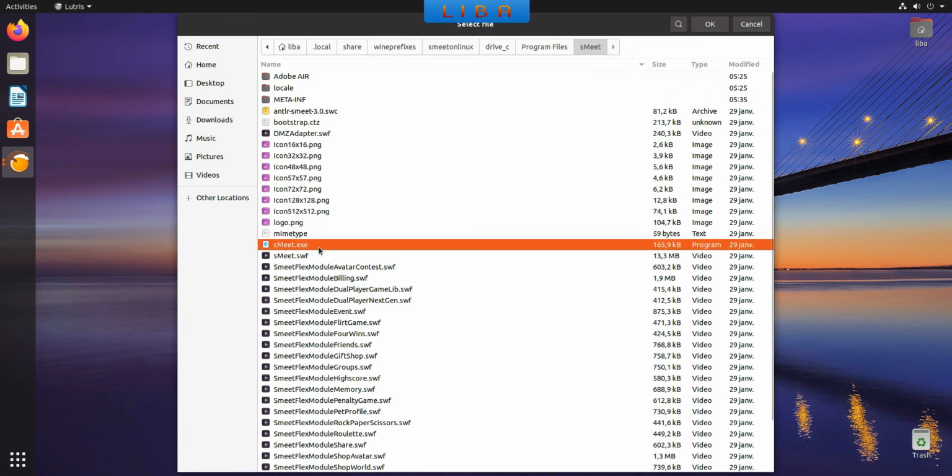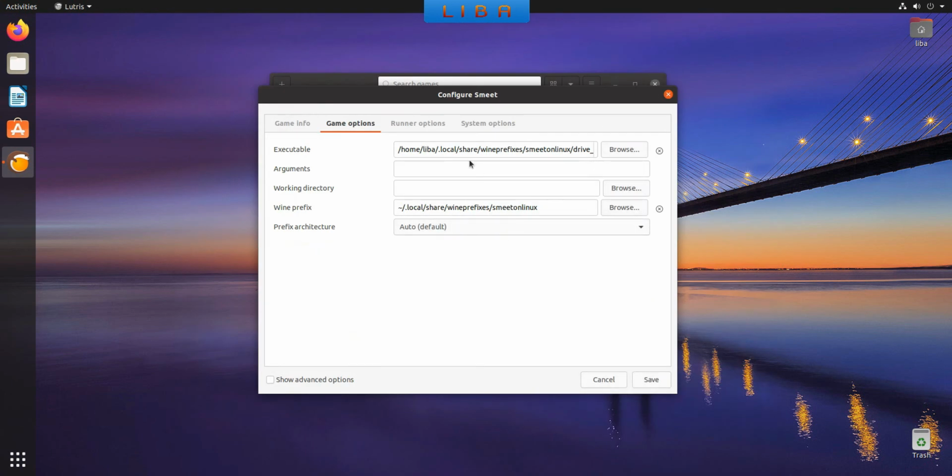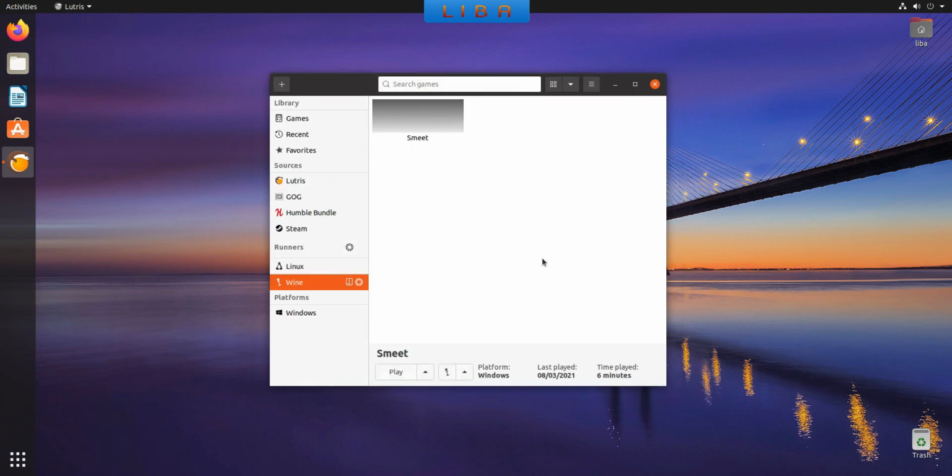It's the same launcher for you. Select smeet.exe and click on OK. Now you see my launcher is here, smeet.exe, and I click on Save. That's perfect. If I select Smeet and I click on Play, Smeet starts.